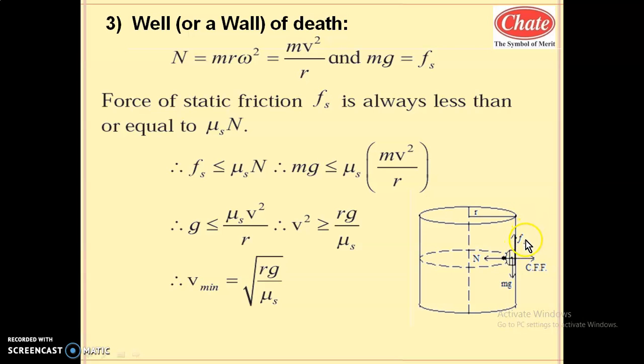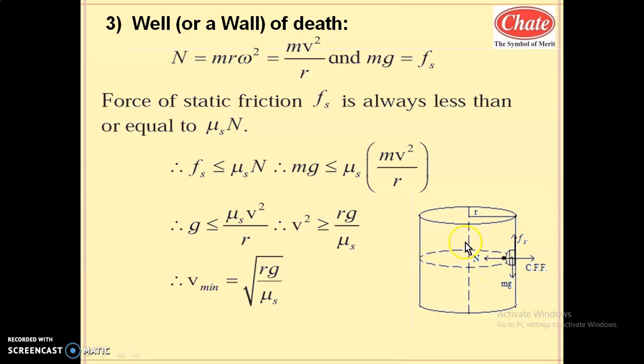How can this frictional force be increased? This frictional force depends on the normal reaction. Frictional force is equal to mu into normal reaction. Mu is constant between the surfaces in contact, but here the normal reaction can be increased.